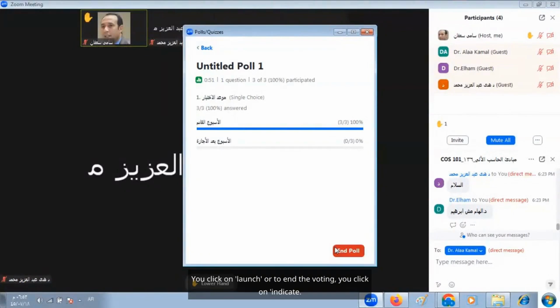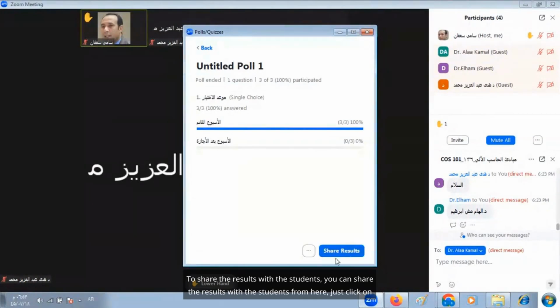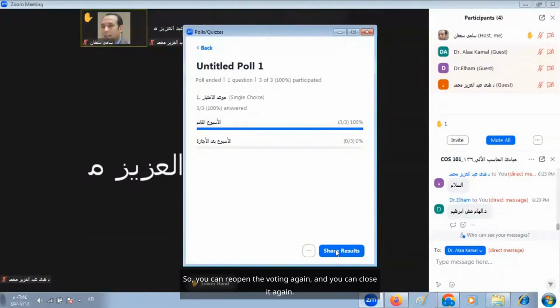You click on launch, or to end the voting, you click on indicate. To share the results with the students, you can share the results with the students from here. Just click on the word share. All right. When you click on the project, you want to let them open the voting again or adjust the voting. Again, he wants to stop. That's it. So you can reopen the voting again and you can close it again.